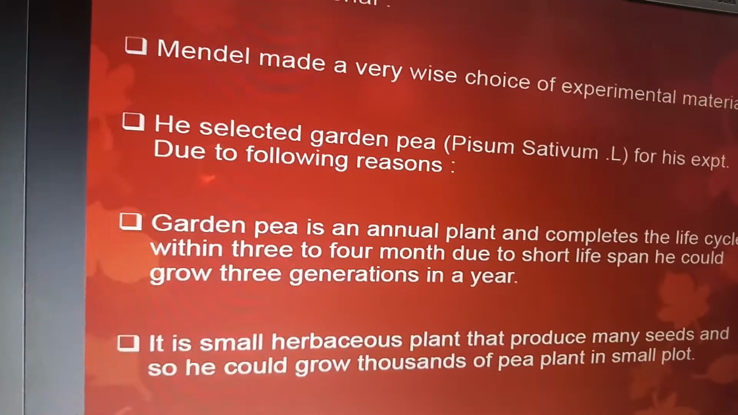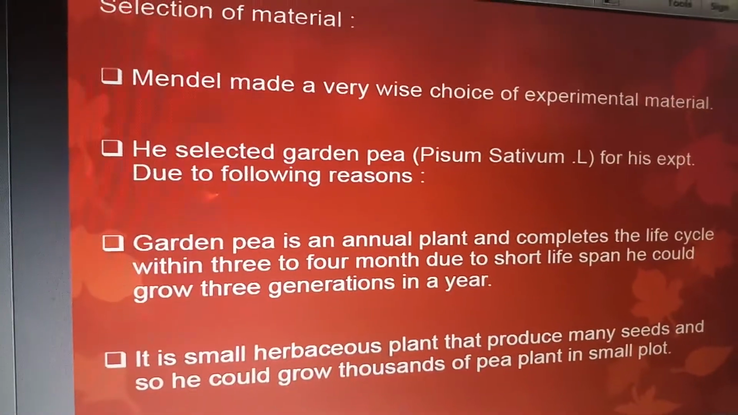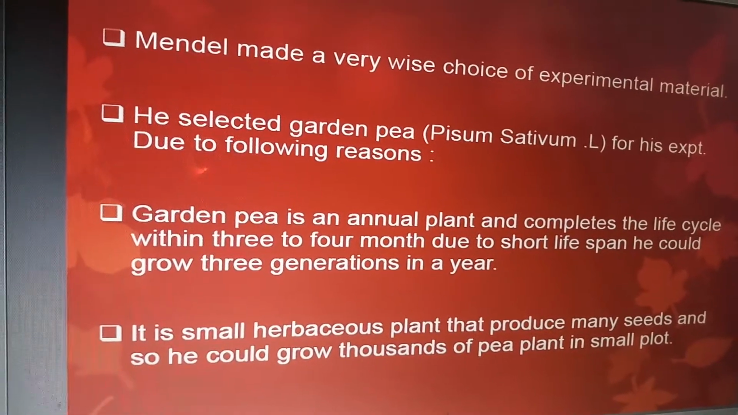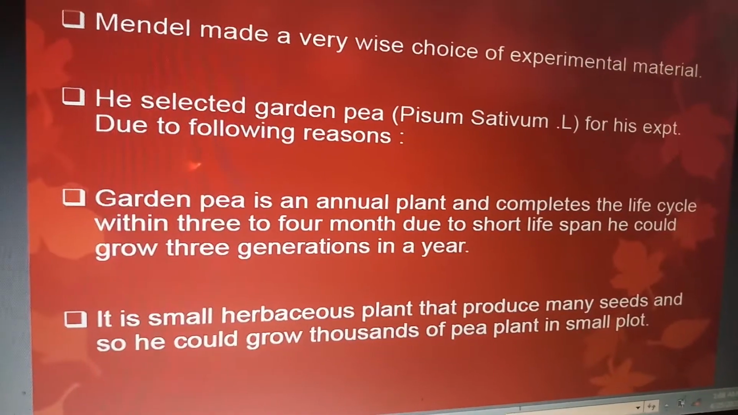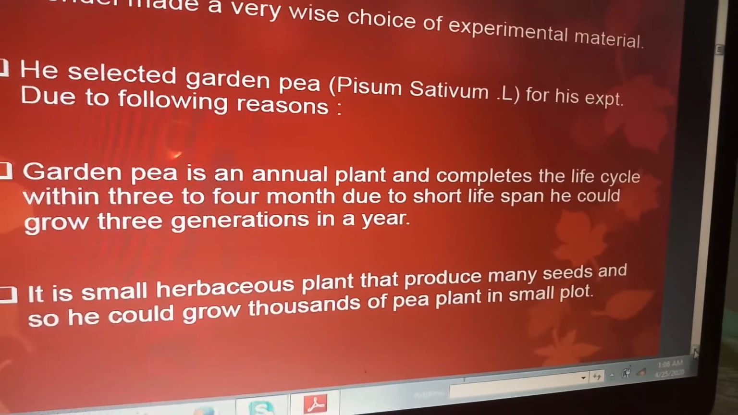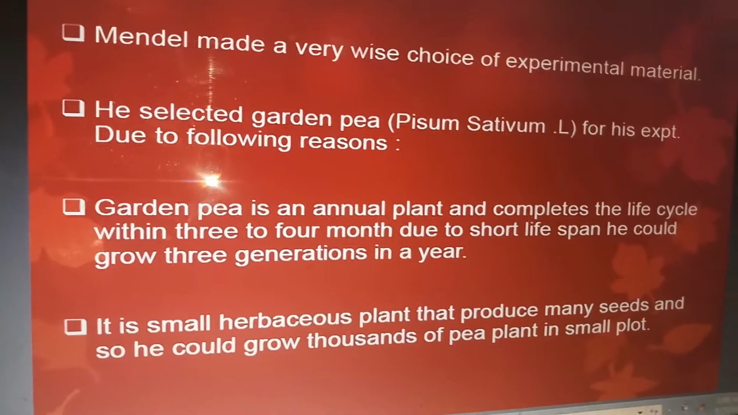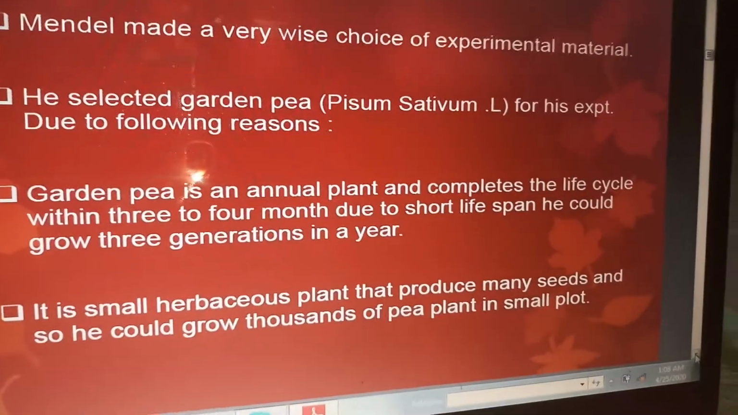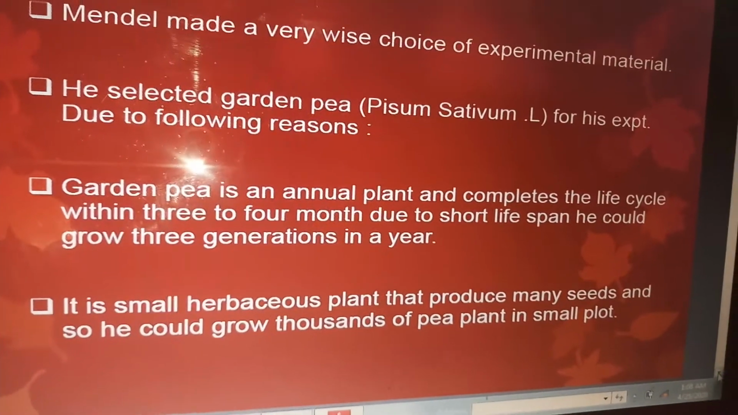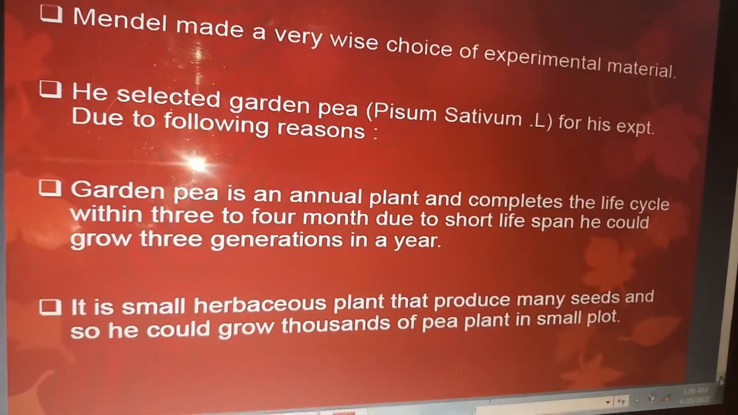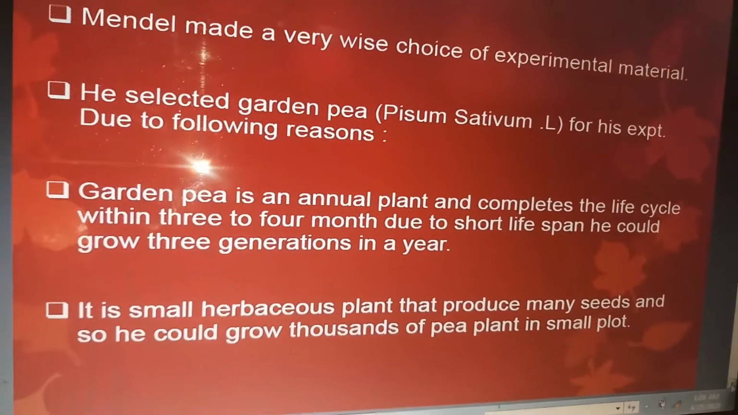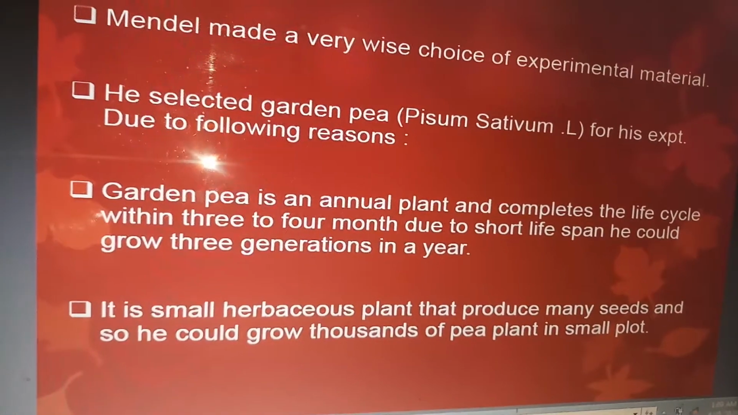So I was dealing with why Mendel chose garden pea for his experiment, that is Pisum sativum. In that you saw that garden pea is an annual plant and completes the life cycle within 3 to 4 months. Due to short lifespan, he could grow 3 generations in a year, and it is a small herbaceous plant that produces many seeds, and so he could grow thousands of pea plants in a small plot.